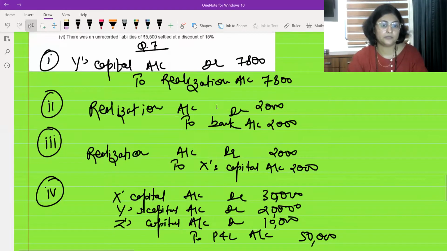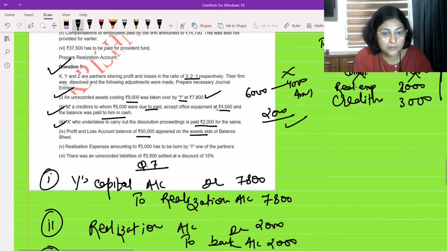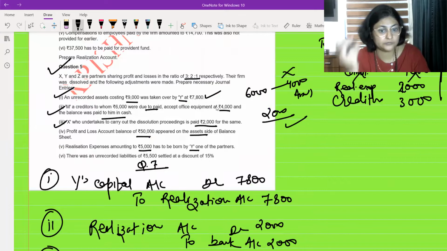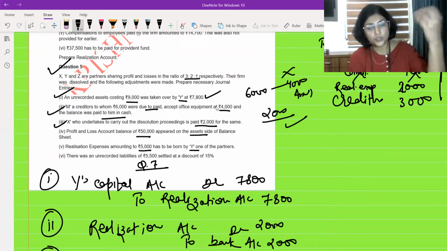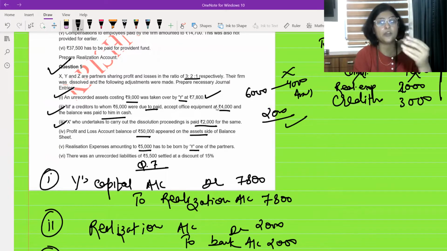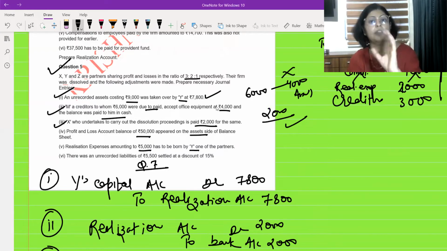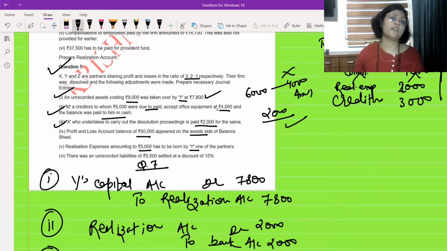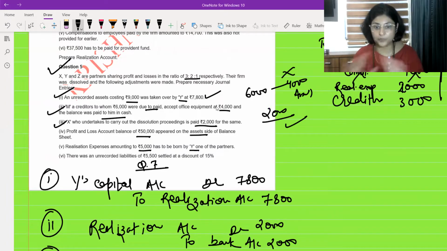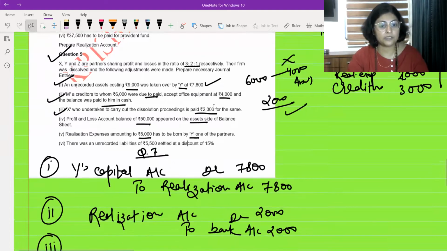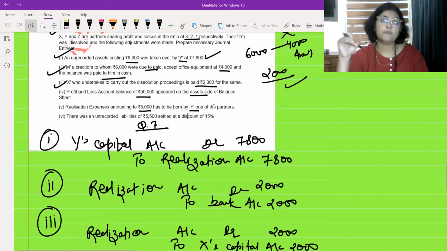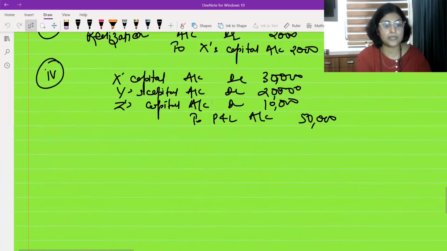Okay. Next, realization expenses amounting to 5,000 have to be borne by Y, one of the partners. No information is given whether Y has paid or not. We will assume he had to bear it and he only had paid it, because we cannot assume on our own that the firm paid on his behalf, X paid on his behalf, or Z paid on his behalf. No, we will not pass any entry for this. If it has to be borne by Y, Y must have paid privately. So we will not pass any entry.